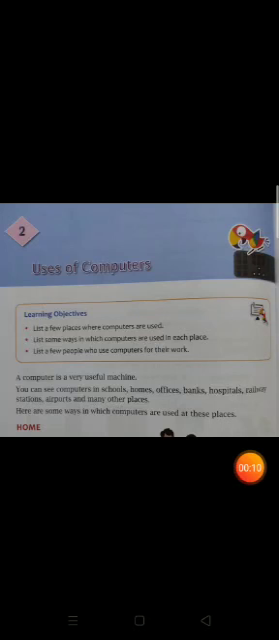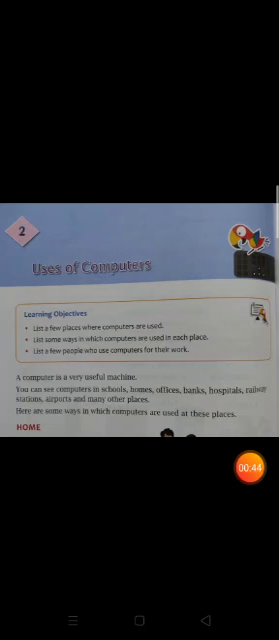Children, as we all have learned about what is a computer in our previous sessions, I would like to recall about the machine computer. As you all know, a computer is a smart machine, and the definition of computer was: a computer is an electronic device which takes input from the user, processes the data, and gives back output to the user.